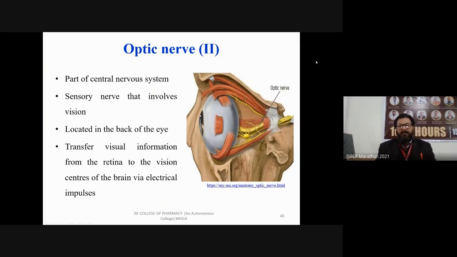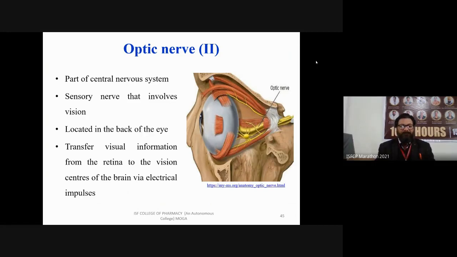Next is cranial nerve 2. It is also known as the optic nerve, the nerve that is responsible for sensation. Which sensation? The sensation of vision. It is responsible for vision. It is also part of the central nervous system. This sensory nerve involves vision.